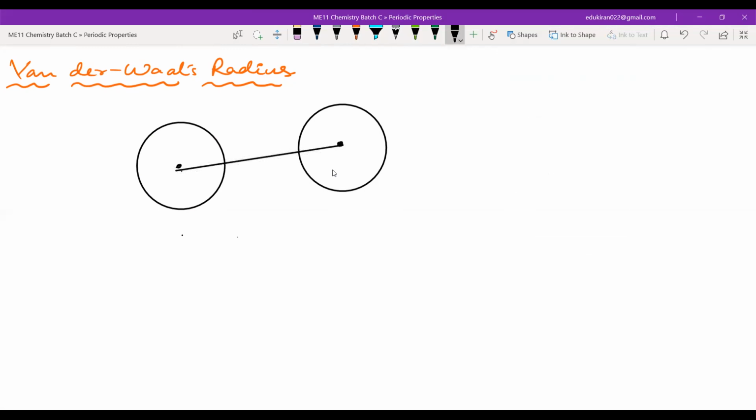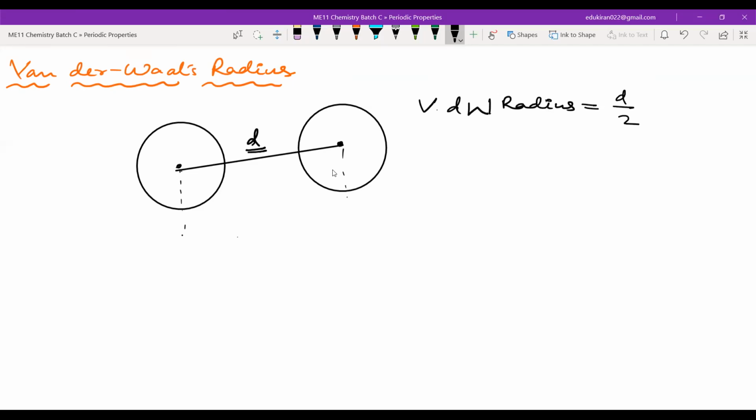And this is the distance between the two nuclei. Let us say this distance is d. Now, if I want to find the van der Waals radius, this will be again d by 2. So as you can see, only the bonding is changing.